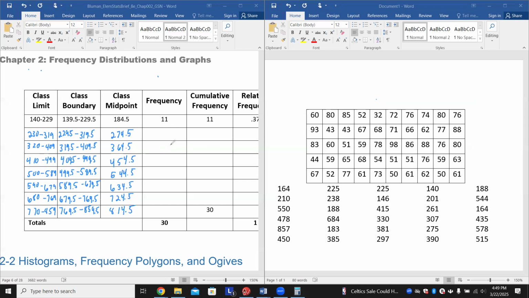All right, here we go. And I'm going to add it in here as well to make sure they're right. So 164 falls right here. So that one's out. 210, there's no specific way to do this either. There we go. All right, so 210 falls again right here.